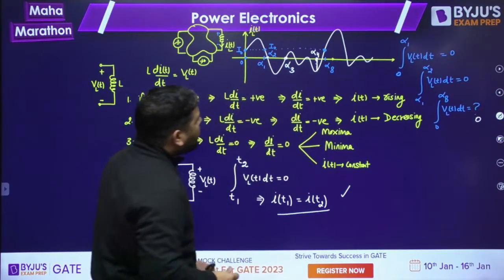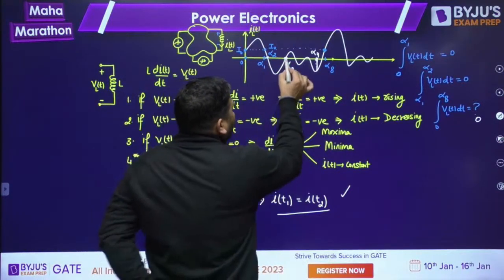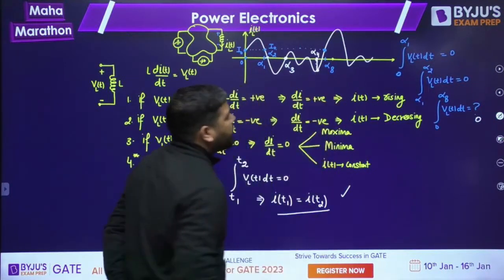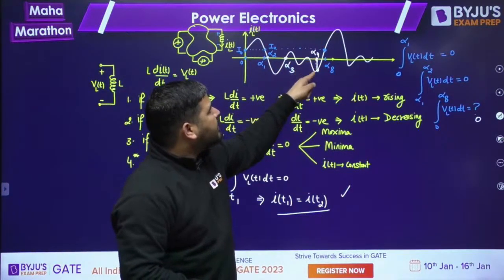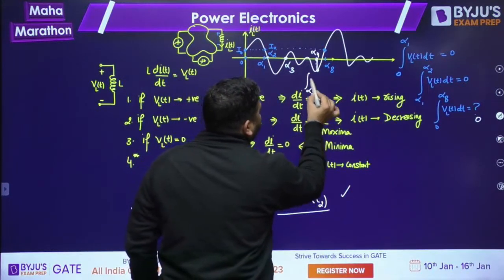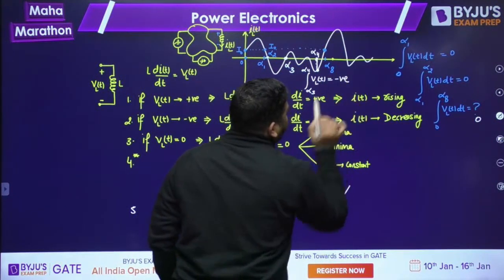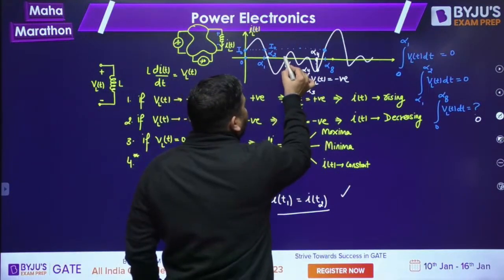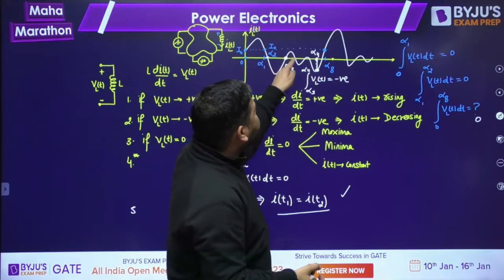Now, if you look at this alpha 3 and alpha 4, you can see that at alpha 3 the current is 0 and at alpha 4 the current is negative. What does it mean? If you want to calculate from alpha 3 to alpha 4 of VLT, it will be negative. Why will it be negative? Because the current is not repeating. It has decreased to some new value. From alpha 3 to alpha 4, the current has decreased.